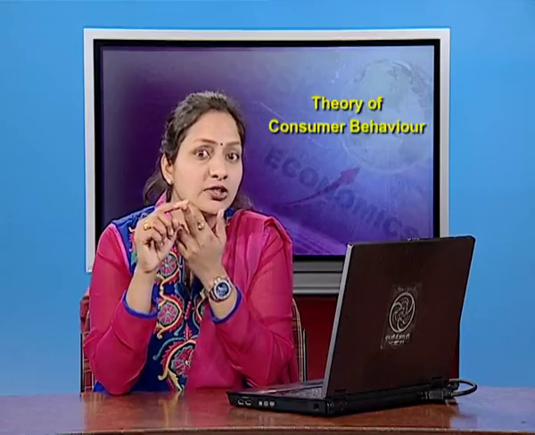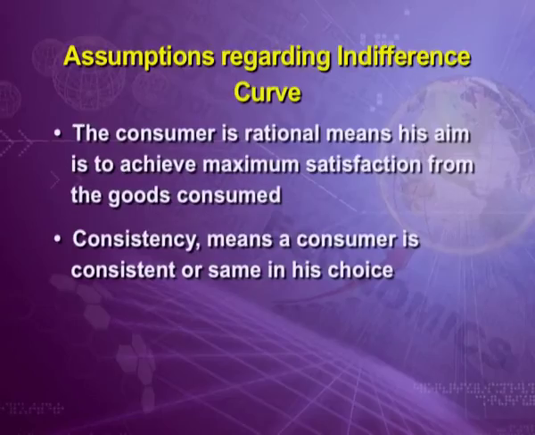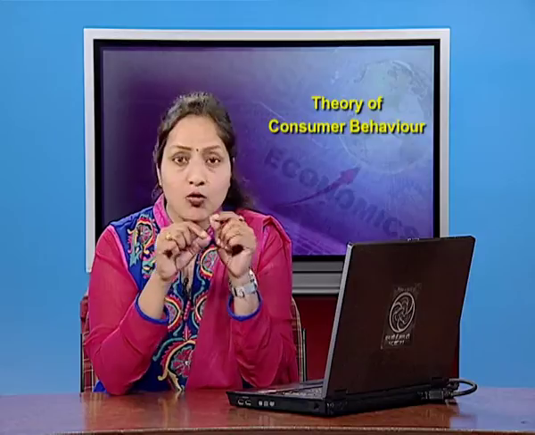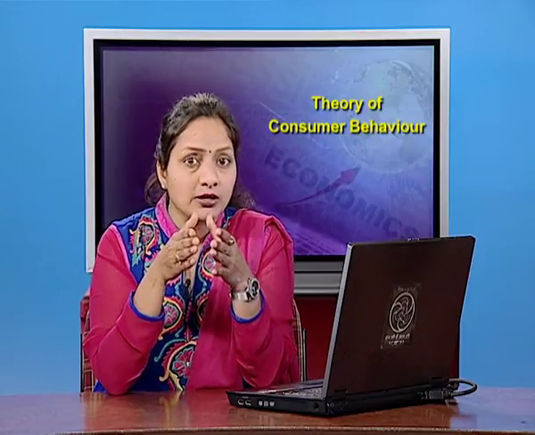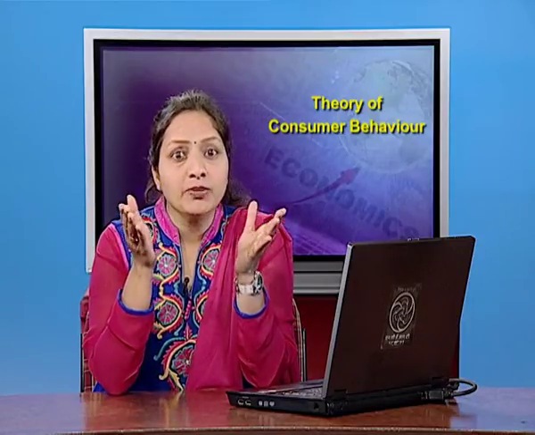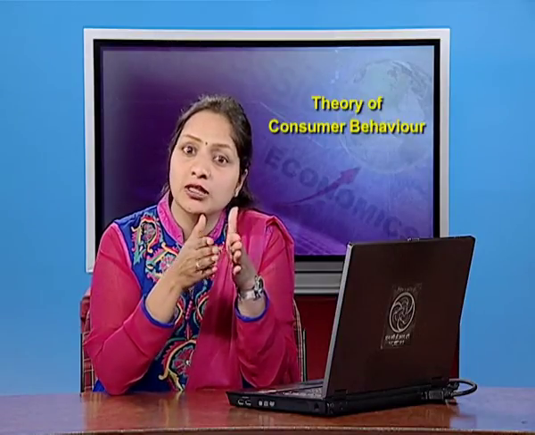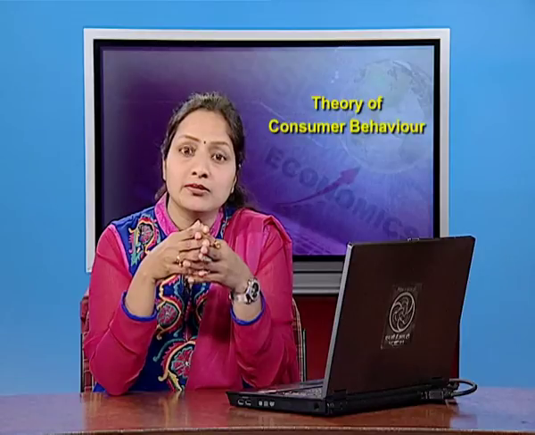His second assumption is consistency, means a consumer is consistent or same in his choice. If a consumer prefers bundle A over bundle B in one period, then he will not prefer bundle B over A in another period if the quantity of goods in the bundles remain same.